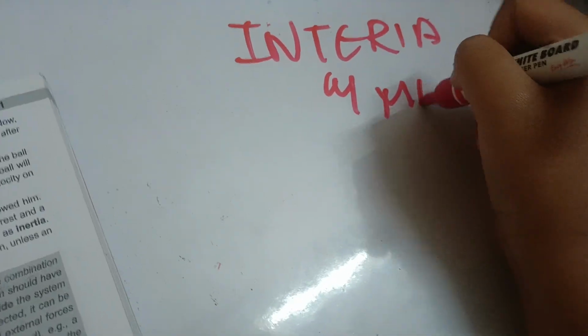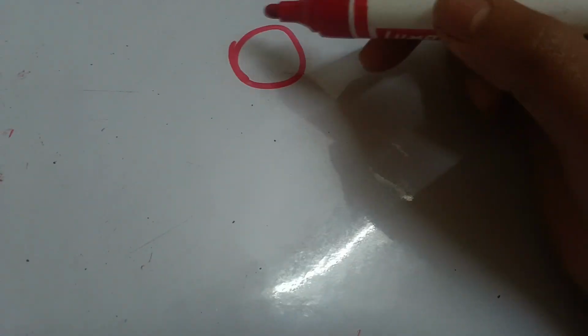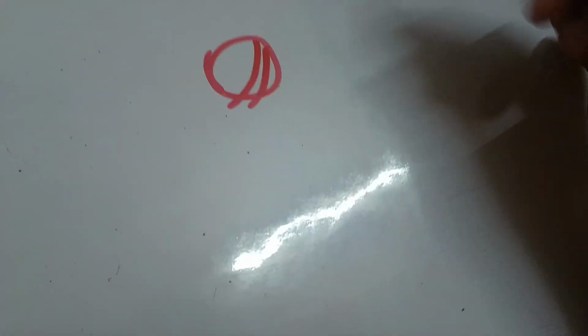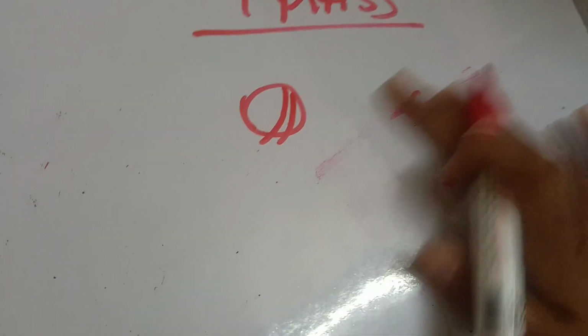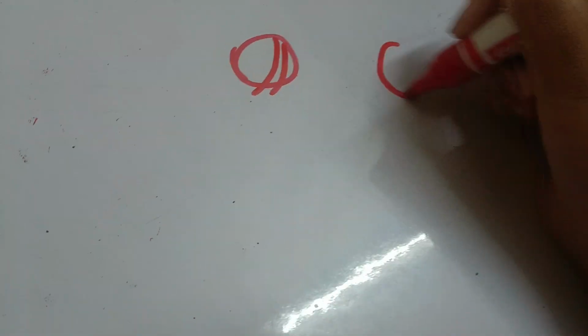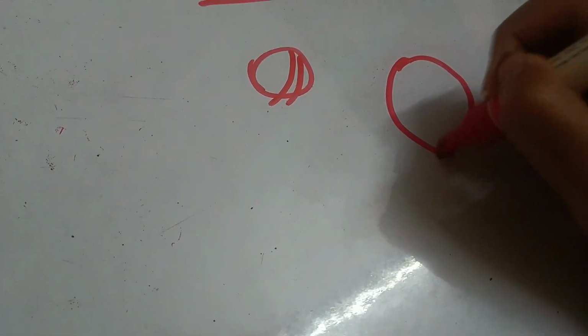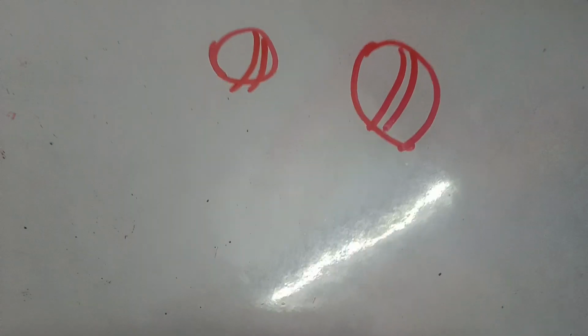Now we'll be learning about inertia and mass. What is inertia and mass? See, consider bodies of unequal masses. Say a tennis ball. This is approximately the size of a tennis ball. And this is the size of a cricket ball, a bit bigger. This is a tennis ball and this is a cricket ball.